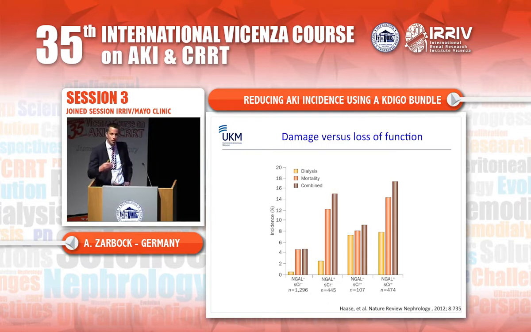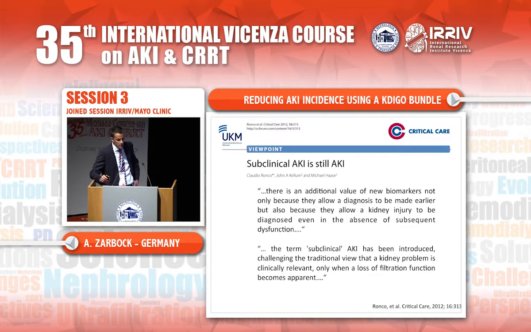So patients with a normal biomarker and a normal serum creatinine had a low dialysis and mortality rate. However, patients with a normal serum creatinine but an elevated biomarker reflecting a kidney damage without a loss of function had a significantly higher mortality and dialysis rate. So this is highlighted in this viewpoint.